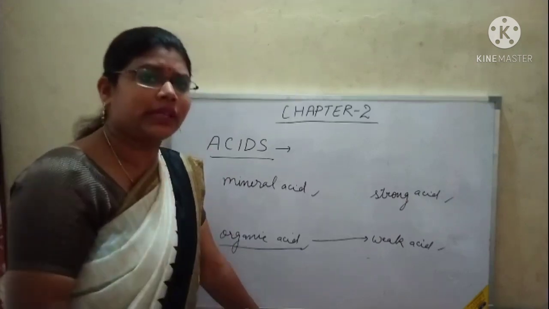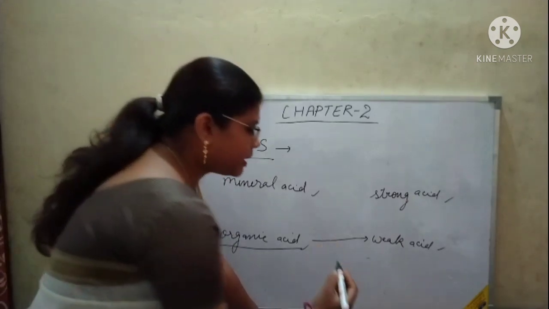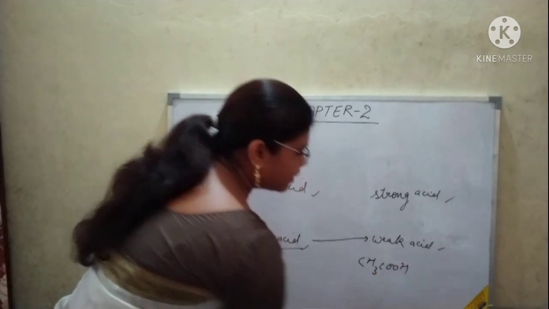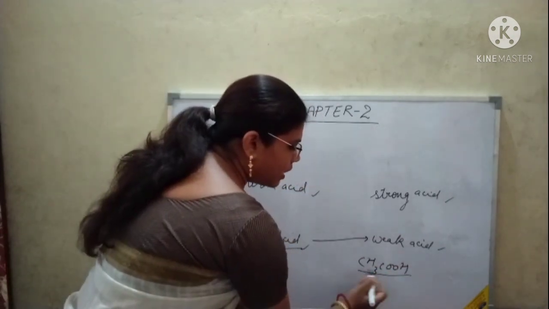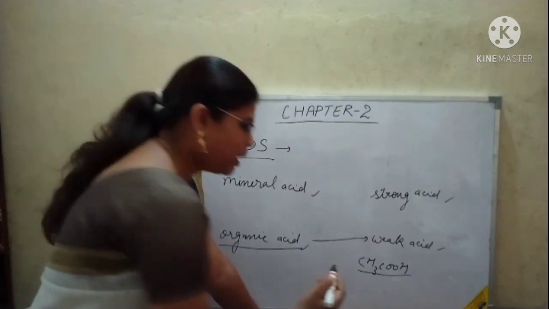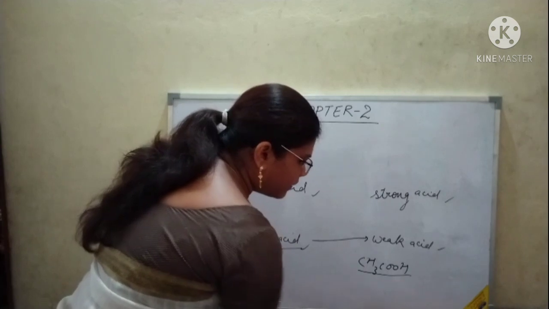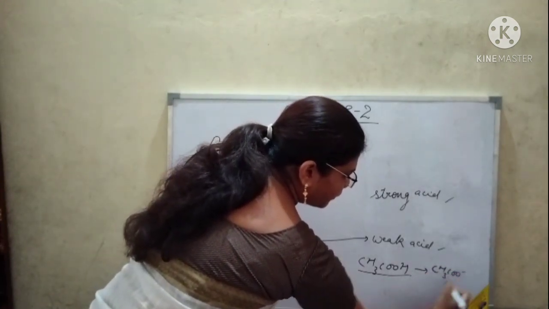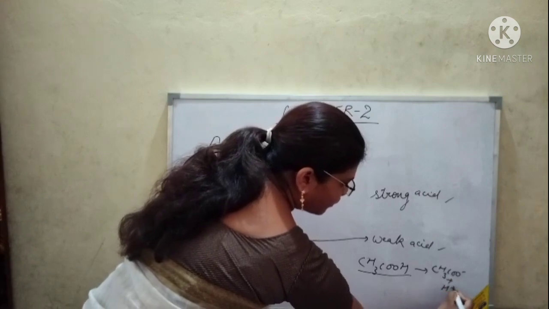Suppose you have taken 20 molecules of acetic acid, so out of those 20 molecules, only 1 or 2 molecules will give H plus ion. The rest of the 18 or 19 molecules will remain as molecules.